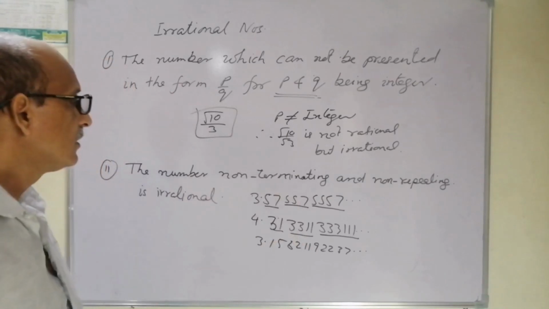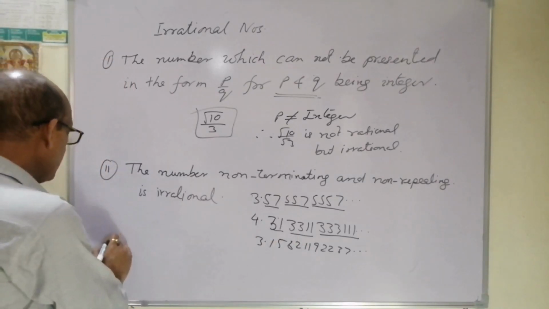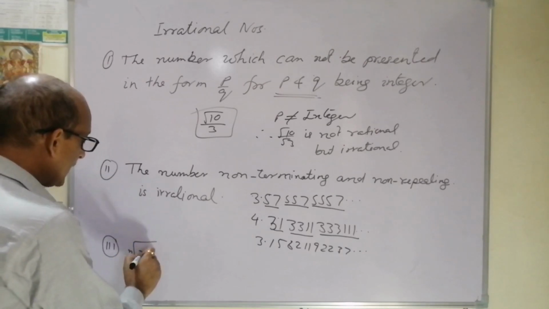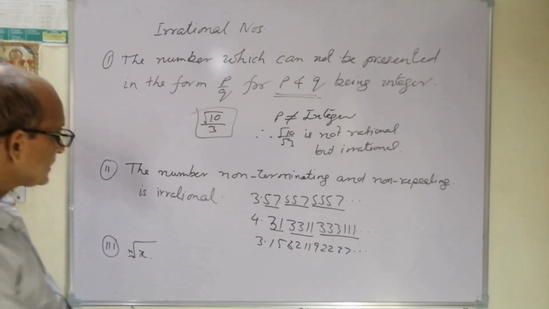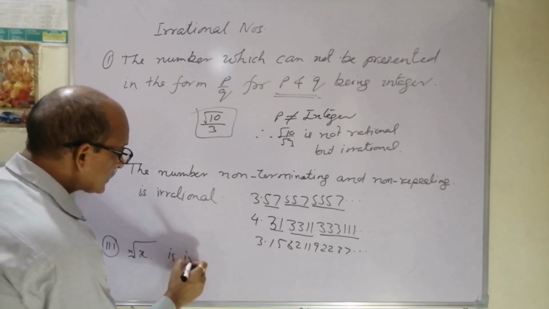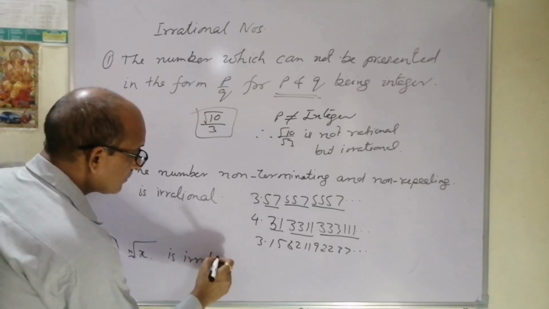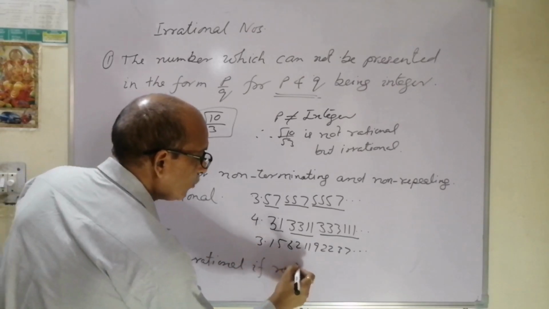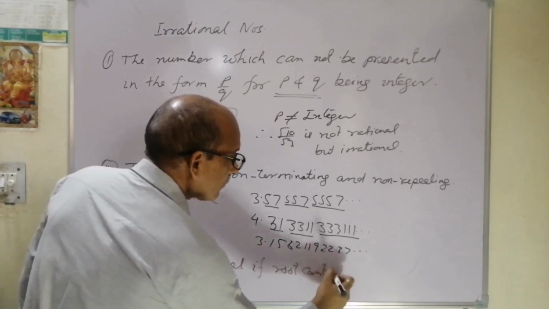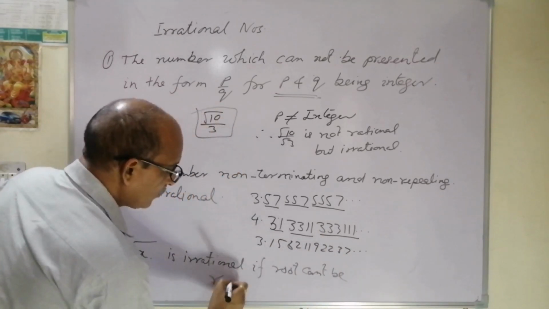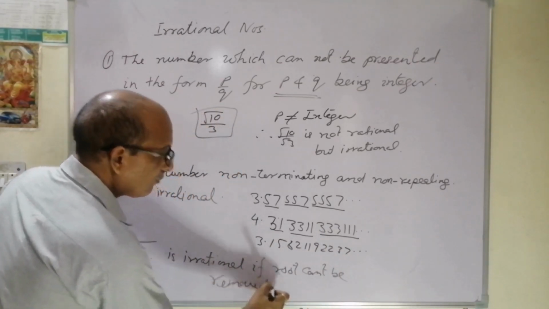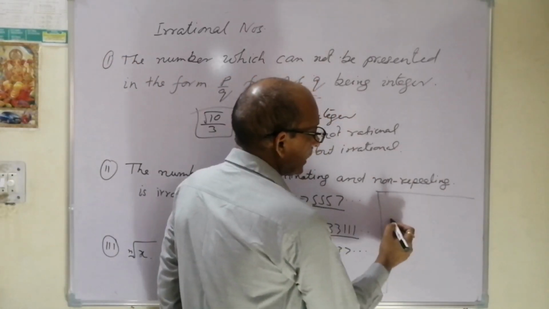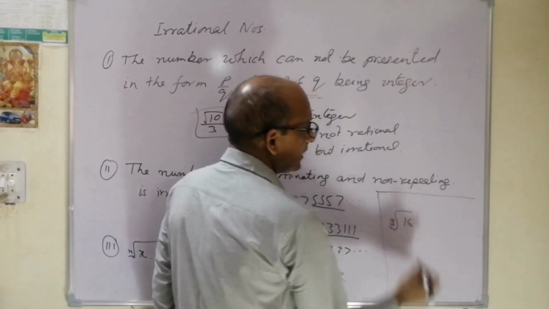Next is the third one: nth root of x is irrational if the root can't be removed. Why am I saying it? Let's take an example for this. Say we take the third root of 16.